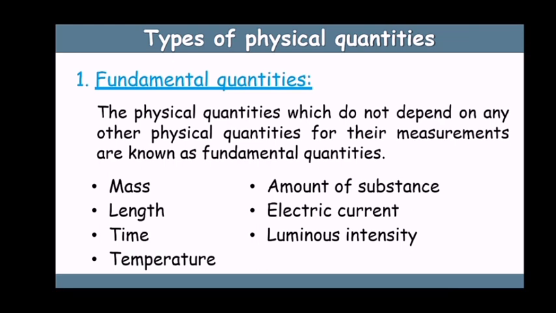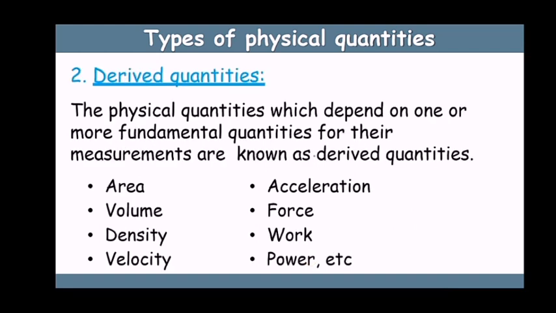Then after the fundamental quantities there are many derived quantities. The physical quantities which depend on one or more fundamental quantities for their measurements are known as derived quantities. They can be area, volume, density, velocity, acceleration, force, work, power, etc. Etc. means many more, pressure, energy and many other quantities.